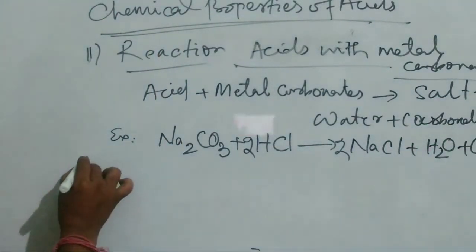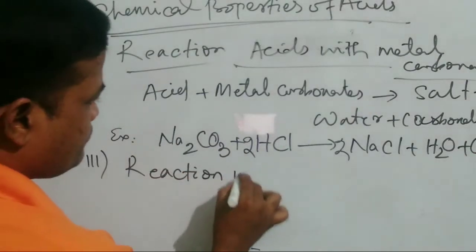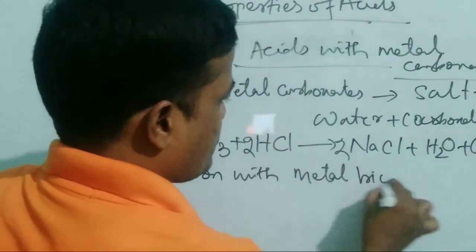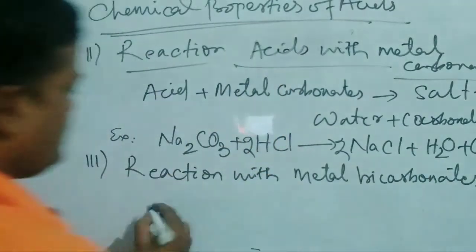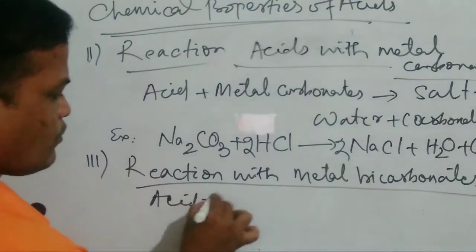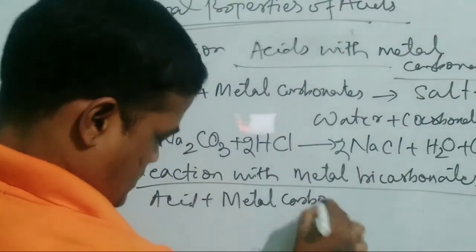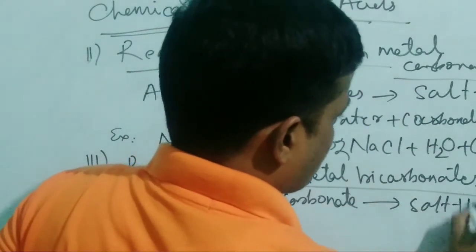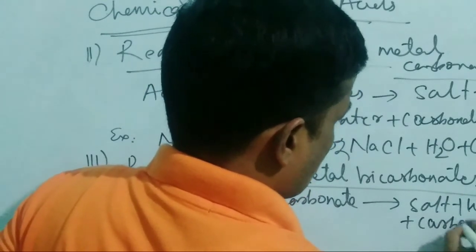Next one is number 3, reaction with metal bicarbonates or metal hydrogen carbonates. So see what happens, we can write acid plus metal bicarbonate or metal hydrogen carbonate equal to salt plus water plus carbon dioxide gas.